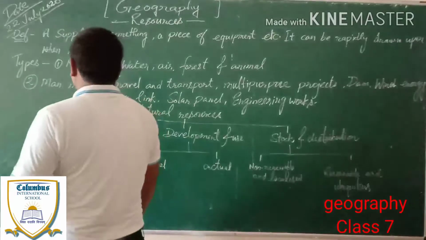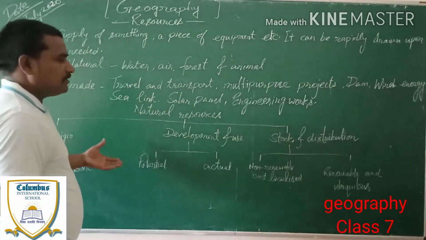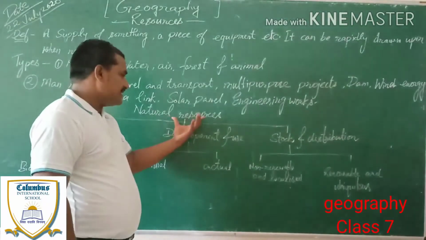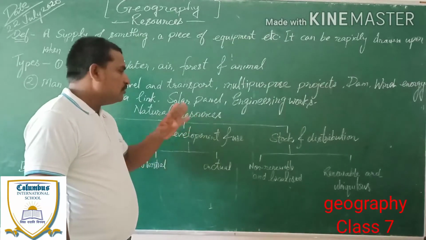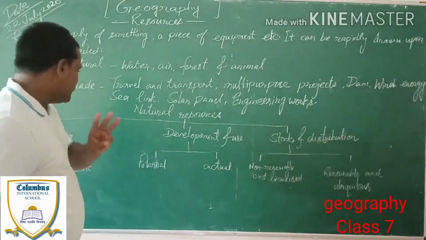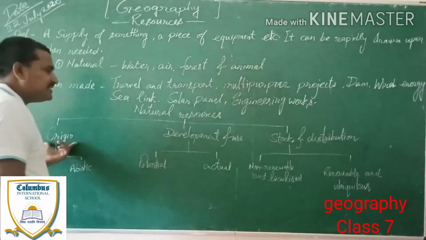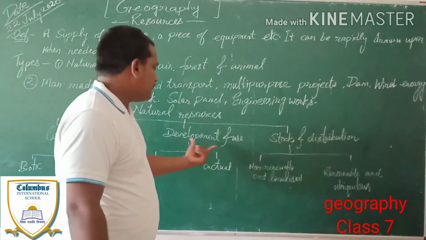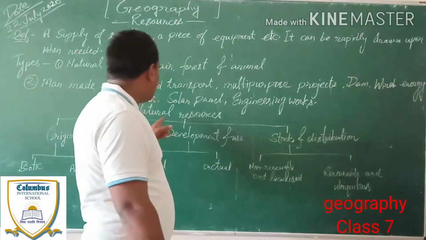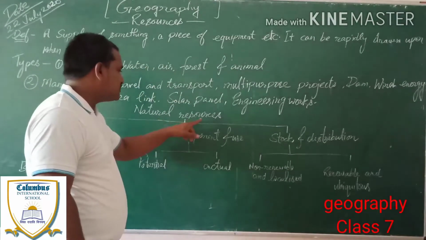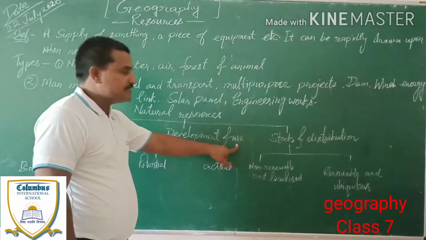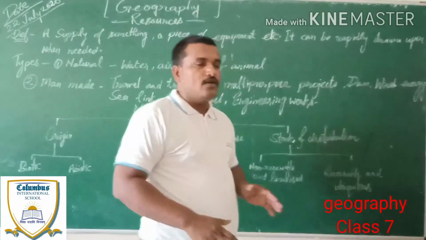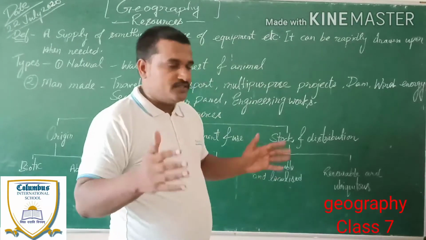On defining the natural resource, I have created a diagram here. You can see natural resource. It is divided into three parts. The first part is origin, which means from where it occurs. The second topic is development and uses, which means how the natural resource developed and what are their uses. And the third topic is stock and distribution, which means where it has been stocked and where to distribute it.